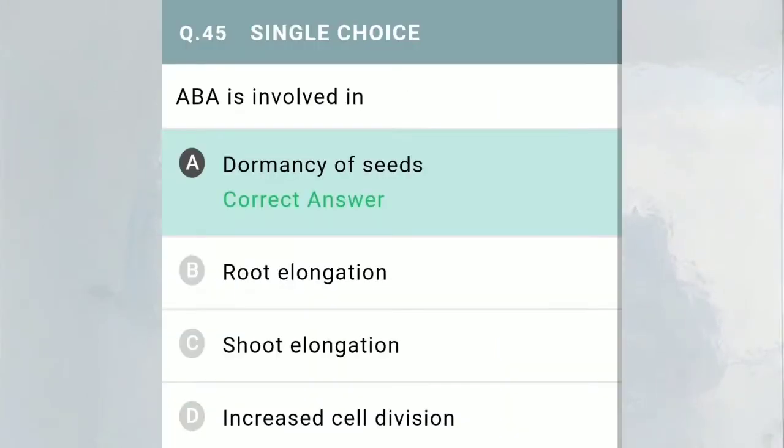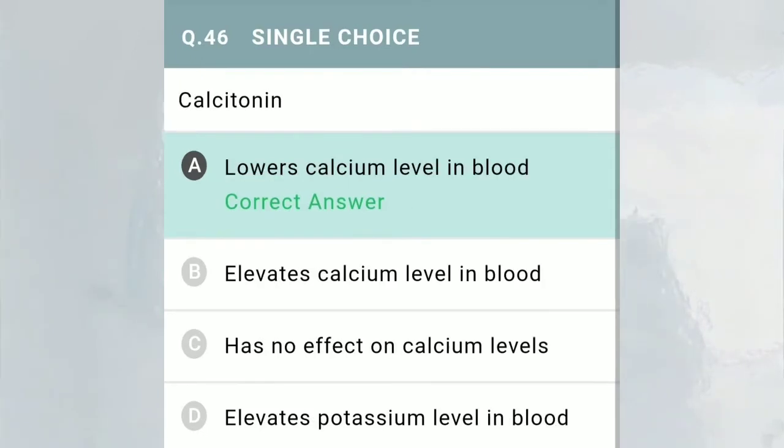Now move to the next question, question number 45. ABA is involved in, the full form of ABA is abscisic acid. Now ABA helps in increasing the dormancy of seed, that is, it is involved in the dormancy of seed. Now move to the next question, question number 46.